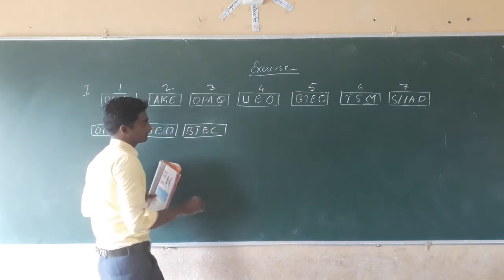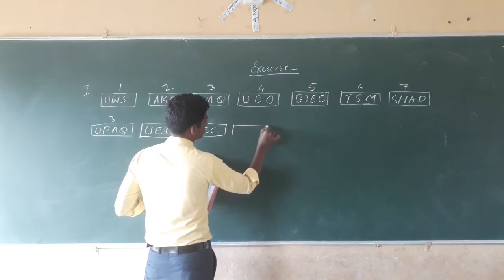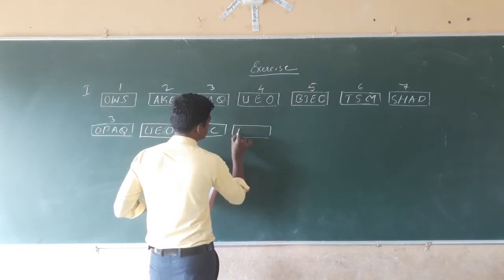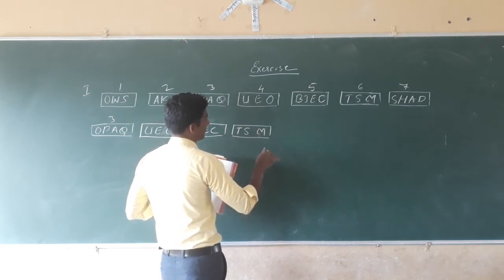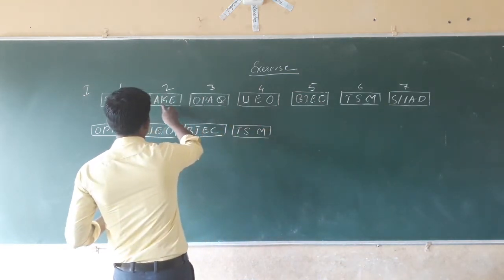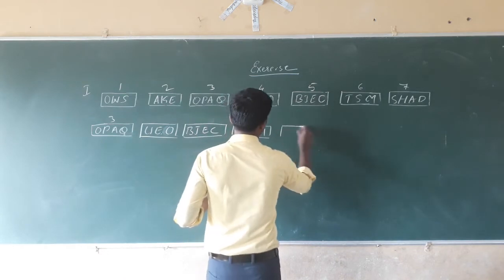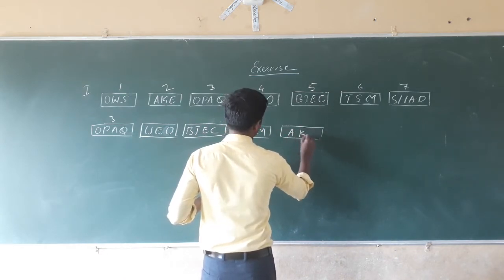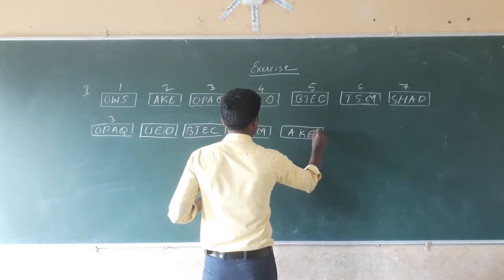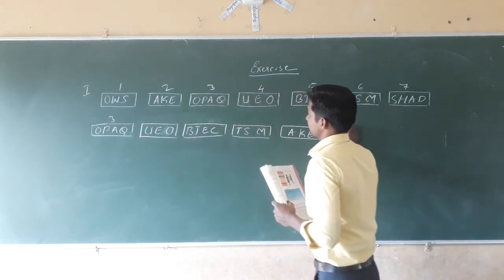Opaque objects. Here, make. Then here. Make shadow.